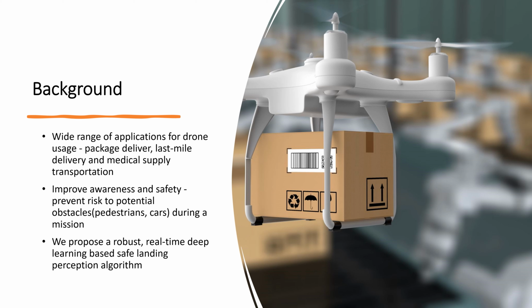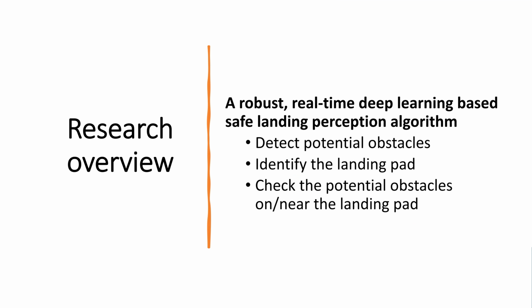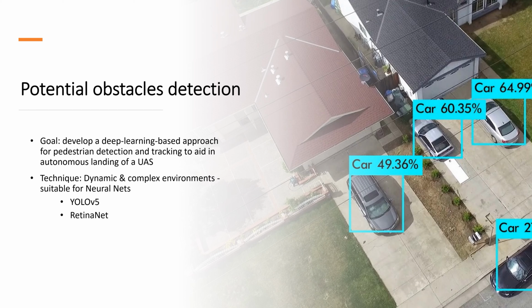In this study, we proposed a robust, real-time deep learning-based safe landing perception algorithm. The algorithm includes three main parts. First, it will detect potential obstacles like pedestrians and cars, and then it will identify the landing pad. Finally, it will check the potential obstacle positions to make sure they are not on or near the landing pad. The first part of the algorithm is detecting the potential obstacles.